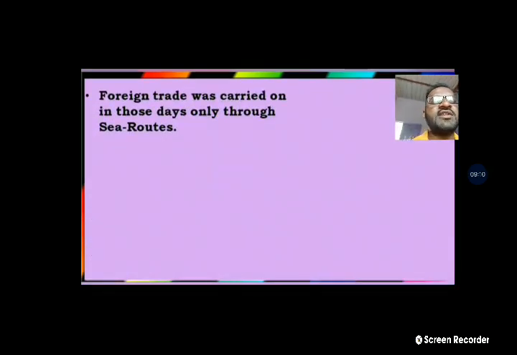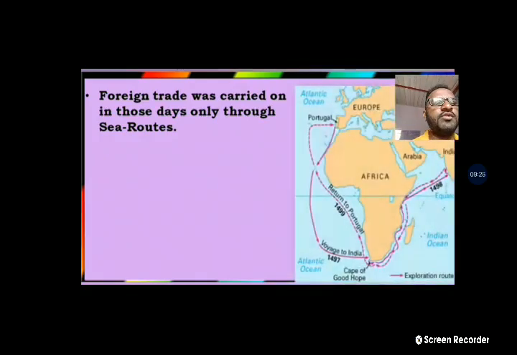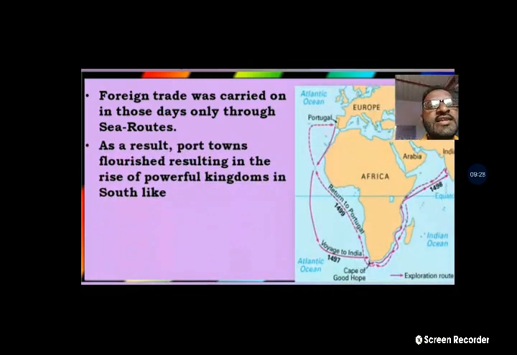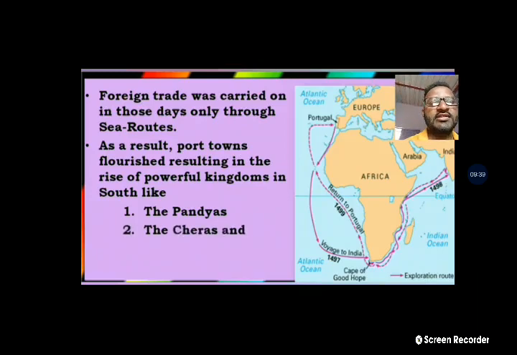The foreign trade was carried on in those days only through sea routes. In ancient times, foreign trade was carried only by sea routes. Nowadays we have so many options, air route and sea route both. As a result, port towns flourished, resulting in the rise of powerful kingdoms in the south like the Pandyas and the Cheras and the Cholas.